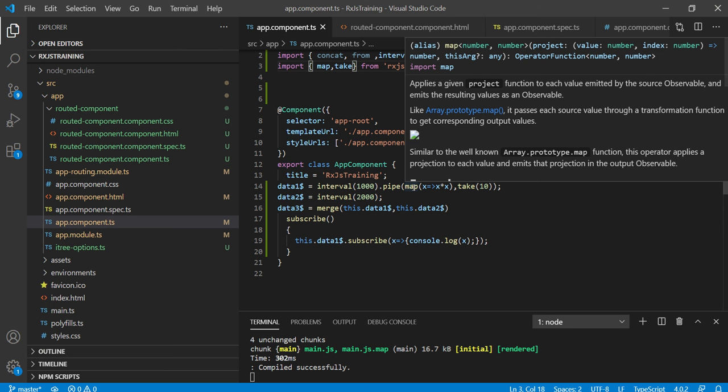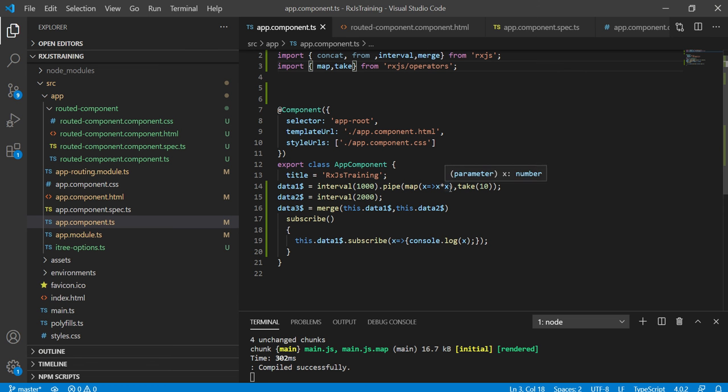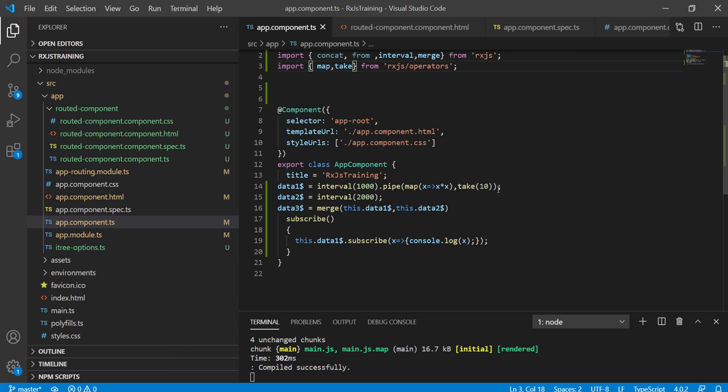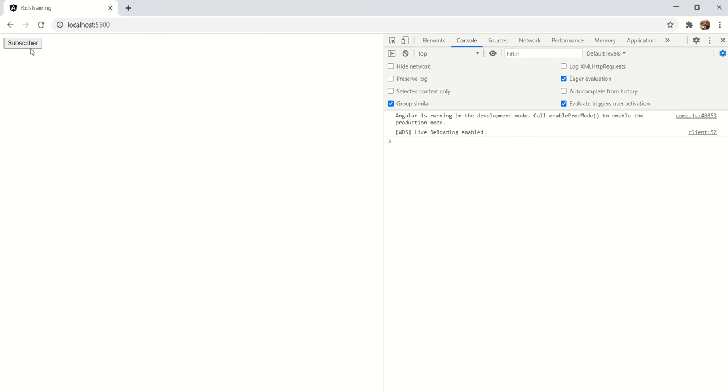So map will generate the new observable, that will be the input for the take operator, and it will generate the new observable which has 10 values. Let's try to see the output here. Yes, 6, 7, 8, 9, 10 values are generated. Then it stopped.